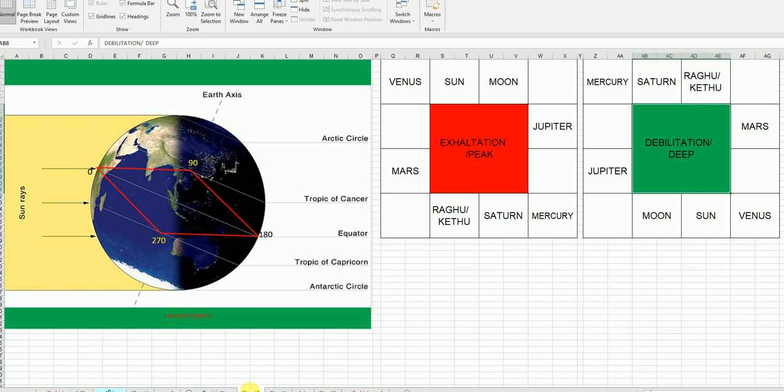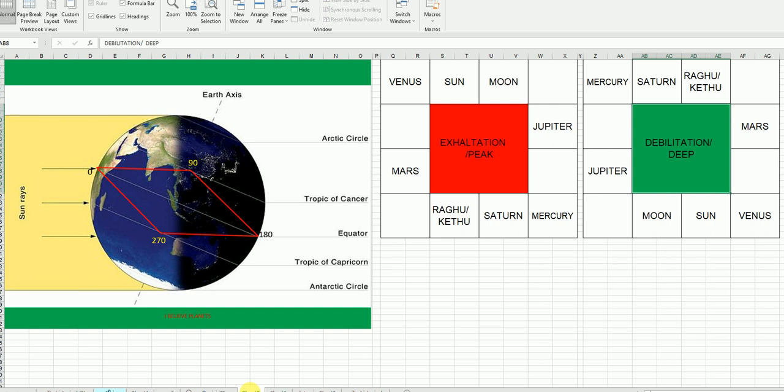See, we are using 9 planets. Each planet has an exaltation and debilitation. We can say peak or deep, ucha, nicha, like that. So what is exaltation? For example, in one of my YouTube videos I already explained about Uttarayana and Dakshinayana.